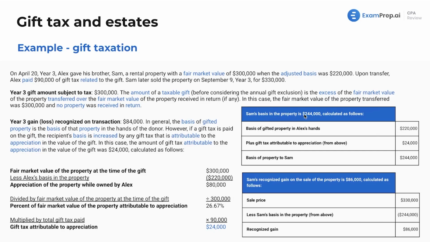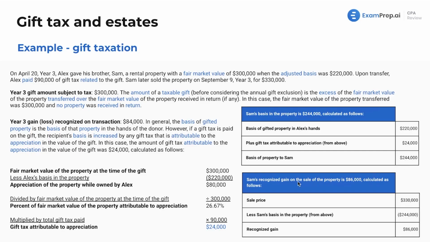Well, Sam's basis in the property is $244,000. And that is calculated as follows. Well, we take the basis of the gifted property in Alex's hands, which was $220,000. We're going to add the gift tax attributable to appreciation from above, which is over here, the 24. So the basis of the property to Sam is going to be $244,000.